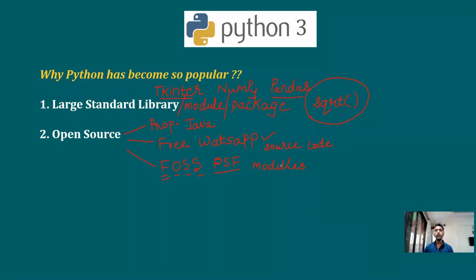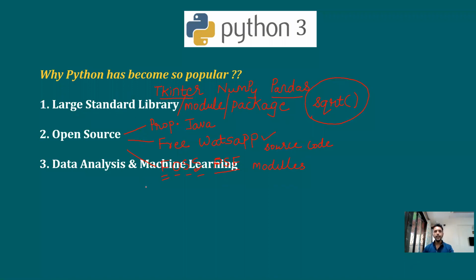If a particular software is open source, then different people contribute to its development, and that way the software grows phenomenally in size. Finally, the next advantage of Python is that Python is of great use in data analysis and machine learning. Actually, this point number three is related to points number 1 and 2.